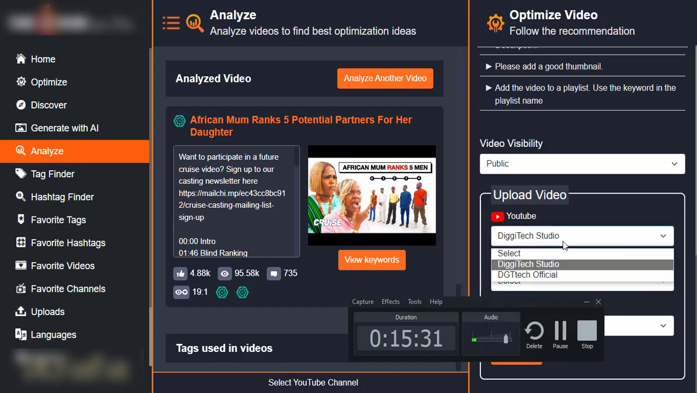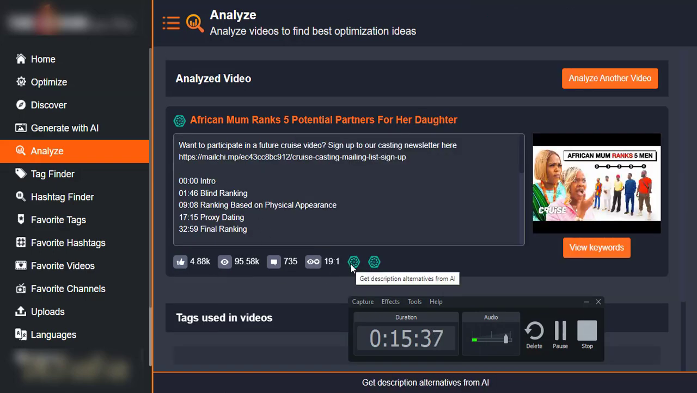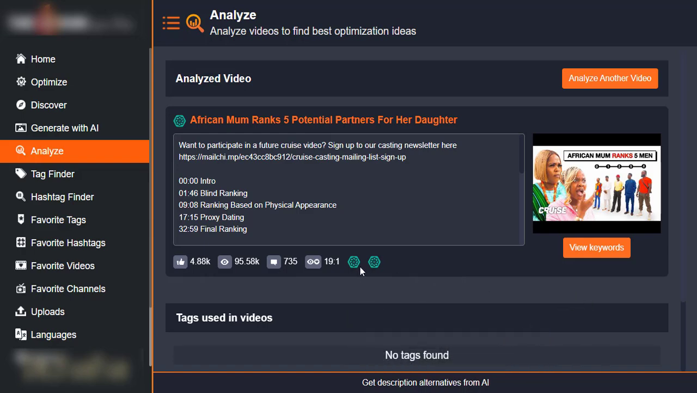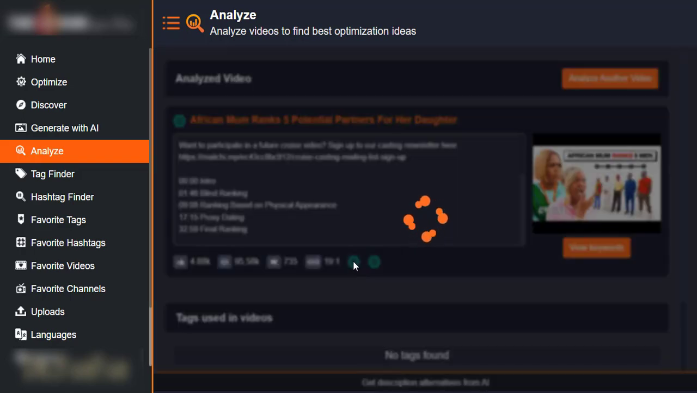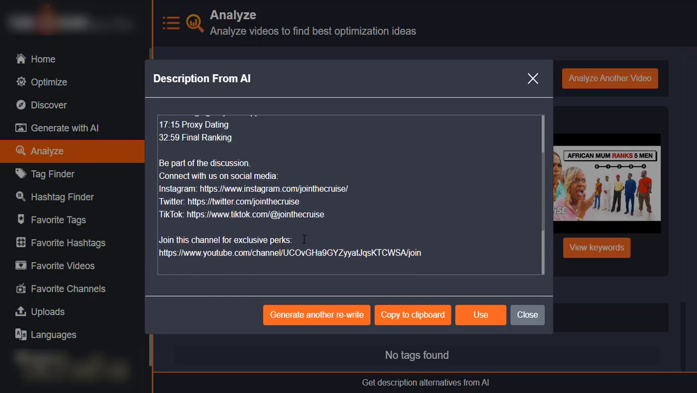Don't forget, I can select the YouTube channel I want to use right here. But not just that, I can also do the same for description. You can see "get description alternatives from AI," right? And mind you, this is ChatGPT Premium that we are using right here. So you can see how crazy that is. It has given me a wonderful description.